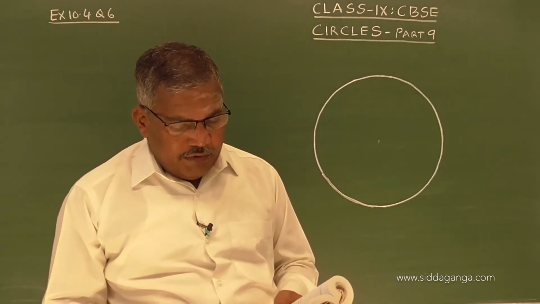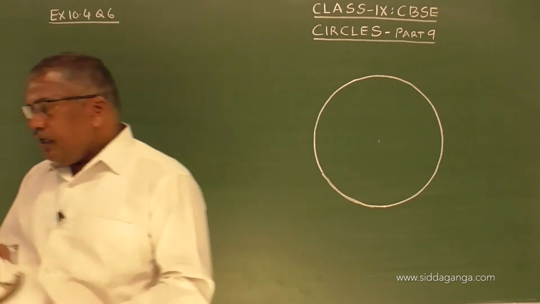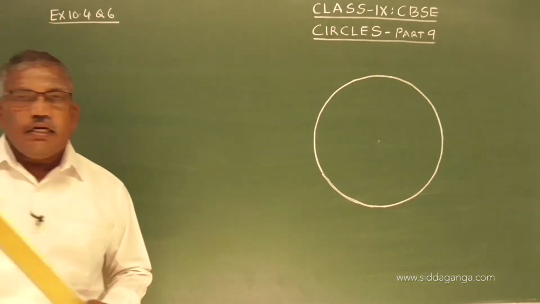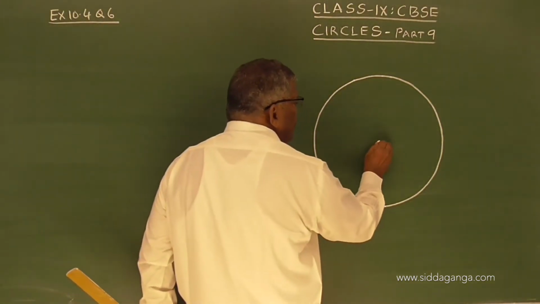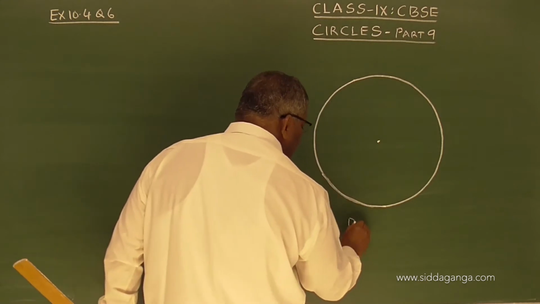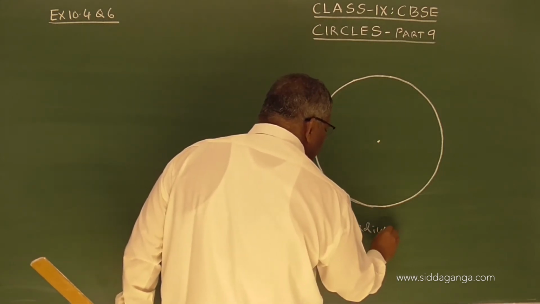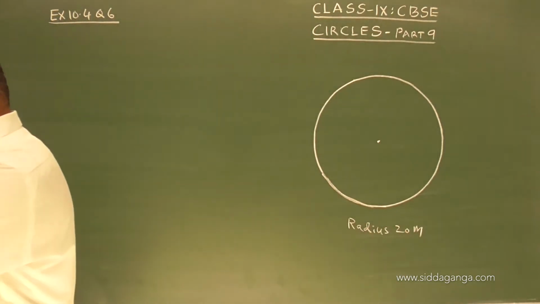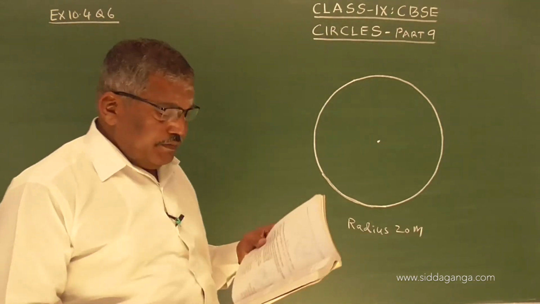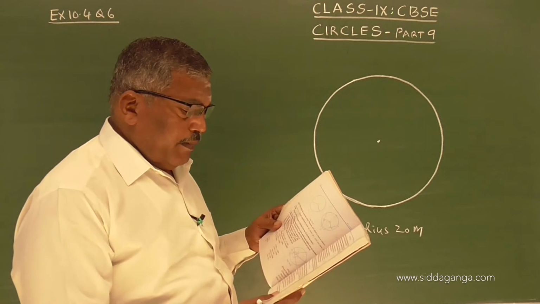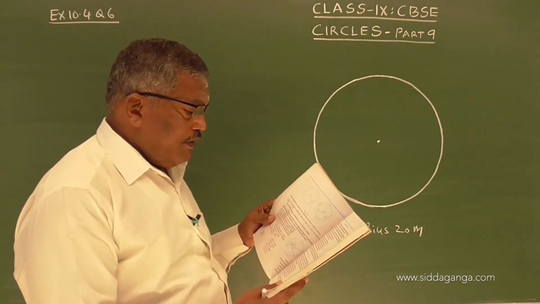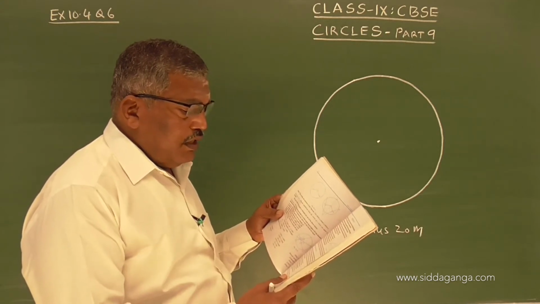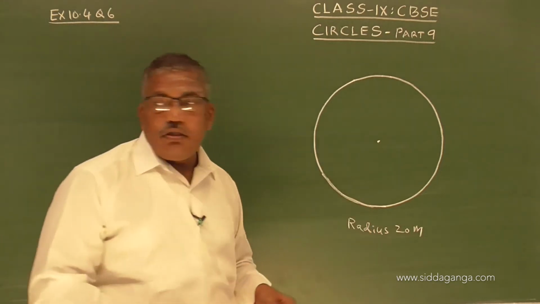A circular park of radius 20 meter is situated in a colony. So this is the circle, radius 20 meter, and the problem says the three boys, Ankur, Syed and David, are sitting at equal distance on the boundary of each, having a toy telephone in their hands.